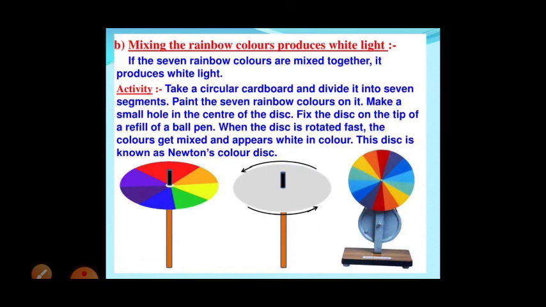If you arrange this and spin the disc at very high speed, you can observe there is no color. It looks white. So that also proves that sunlight is a mix of 7 colors.